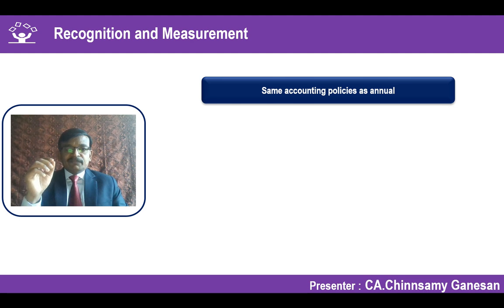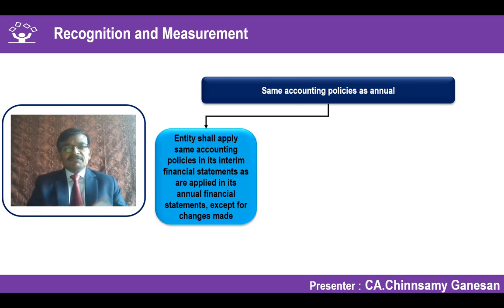The recognition and measurement of each item of asset, liability, income or expenditure will be based on what is provided in the respective standards, because the accounting policy comes from the respective standards for the annual periods.